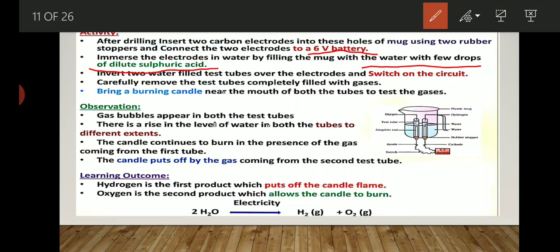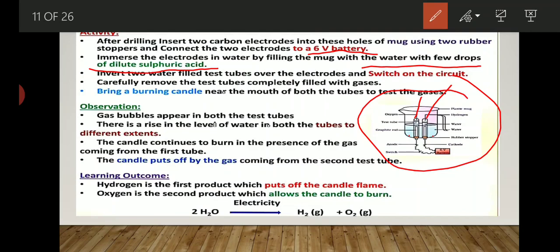You have to take two test tubes and keep them in an inverted manner over these two electrodes, just like this. Just see in this figure. You will see that one beaker is there. In that, two electrodes are connected with the positive terminal and negative terminal. This is the anode and this is the cathode. Over the anode and cathode, two test tubes are kept in an inverted manner, and in this beaker water is present along with sulfuric acid, which increases the rate of electrolysis, and electrolysis starts faster.